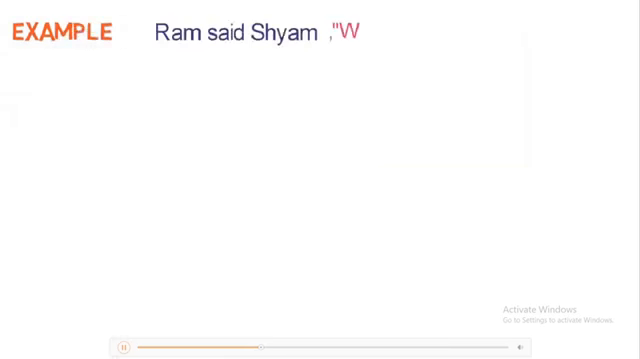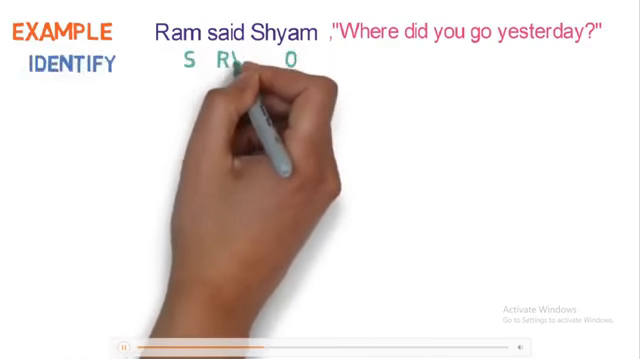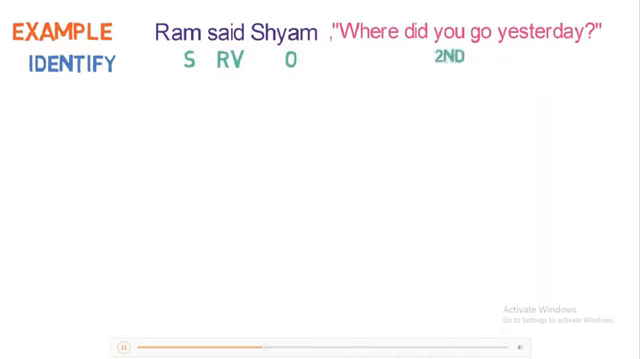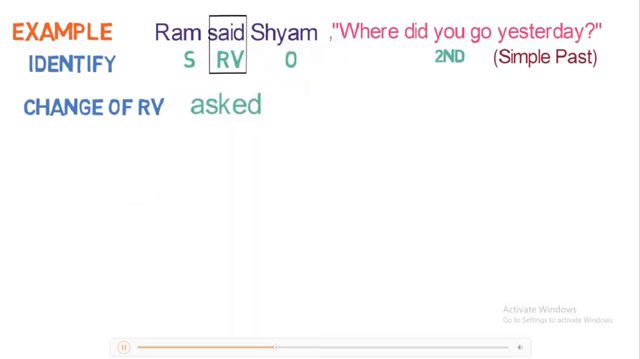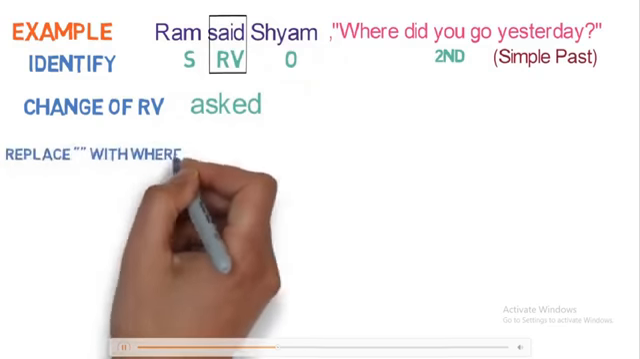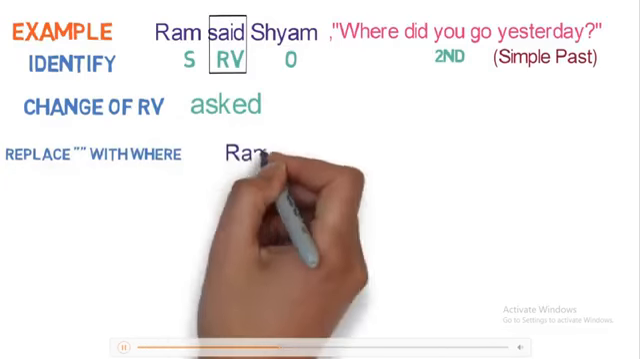Ram said, "Shyam, where did you go yesterday?" Let's apply the 7-step formula here. Step 1 is to identify. Ram is the subject, Shyam is the object, said is the reporting verb. And as said is in past form, we need to check the tense of the reported speech. Here the tense is simple past. Step 2 is the change of reporting verb. Said will become asked here. Step 3 is to replace the inverted comma with where, as it is a direct question. The sentence will become like this.